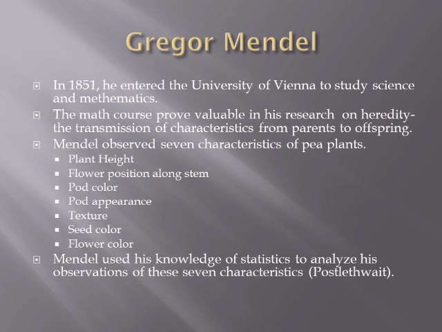Gregor Mendel. In 1851, he entered the University of Vienna to study science and mathematics. The math courses proved valuable in his research on heredity, the transmission of characteristics from parents to offspring. Mendel observed seven characters of pea plants: plant height, flower position along the stem, pod color, pod appearance, texture, seed color, and flower color. Mendel used his knowledge of statistics to analyze his observations of these seven characteristics.